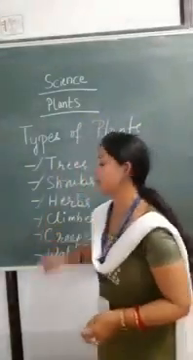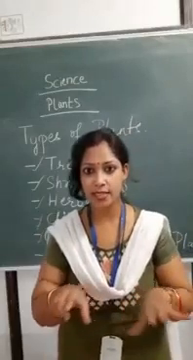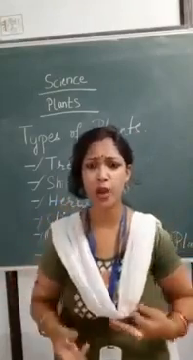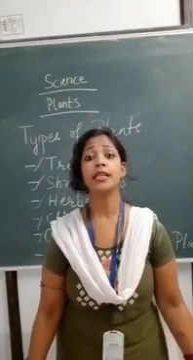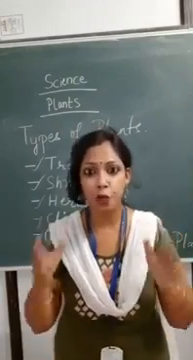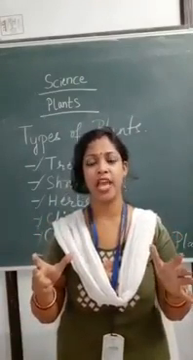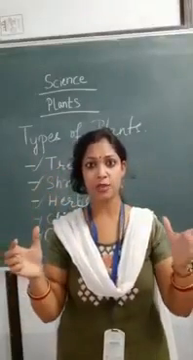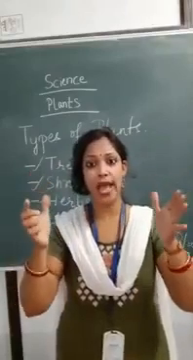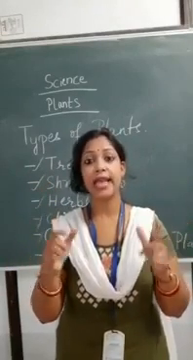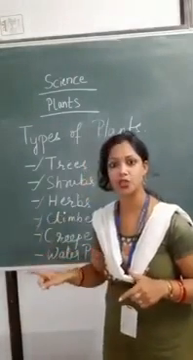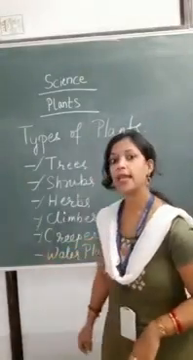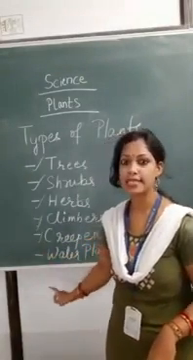Then comes your creeper. What do you mean by creeper? Like a snake creeps on the ground, likewise this plant also creeps on the ground. Why? Because the fruit it bears is very heavy, like your pumpkin and watermelon. That is why this plant cannot stand straight and it creeps on the ground like a snake. So pumpkin and watermelon are examples of creepers.